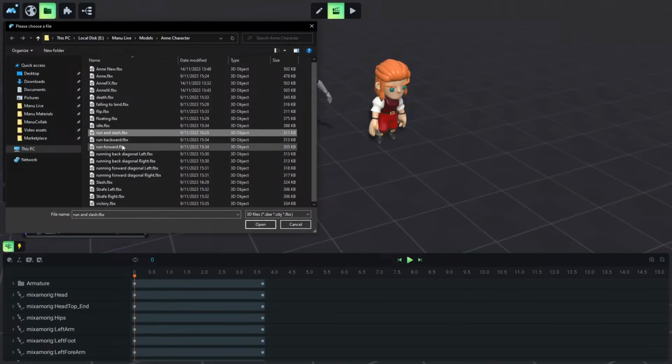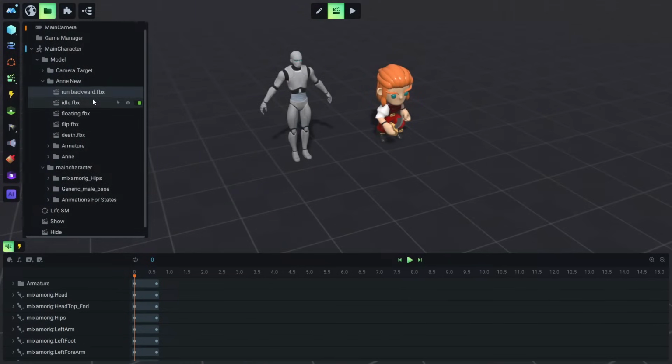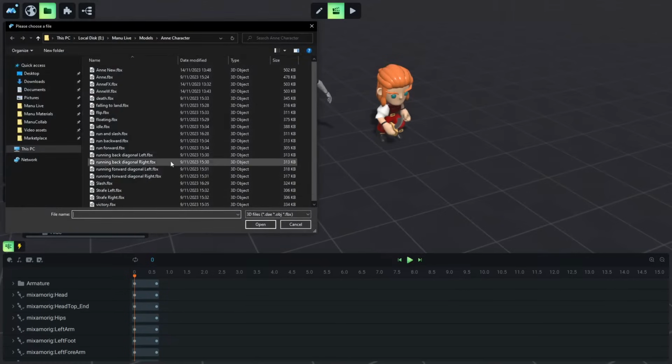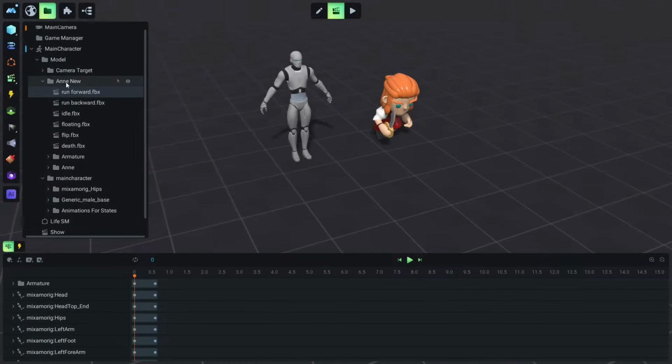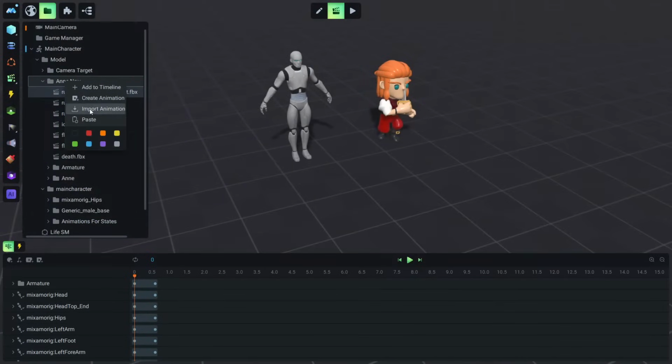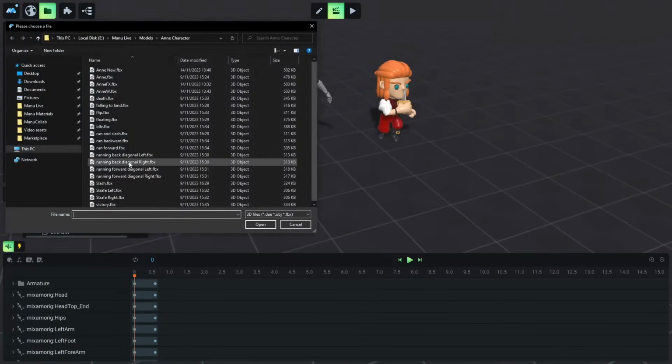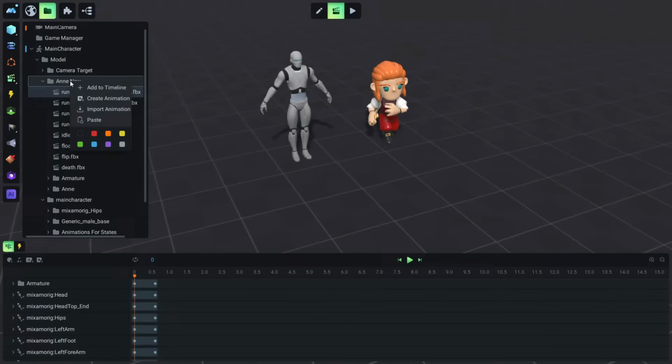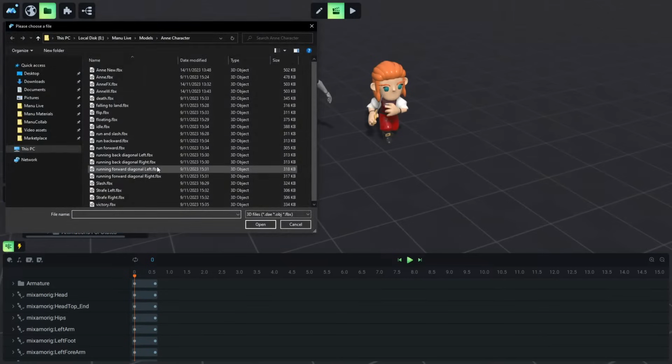You know, all these animations: run back and run forward and run back left, run back right. All the available animations, so we have every movement of our character covered.